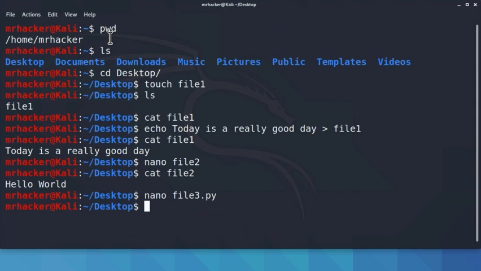And luckily for us, Python is already installed in Kali Linux. So all we need to do to run this program is to type python3 and then the name of the file, file3.py.